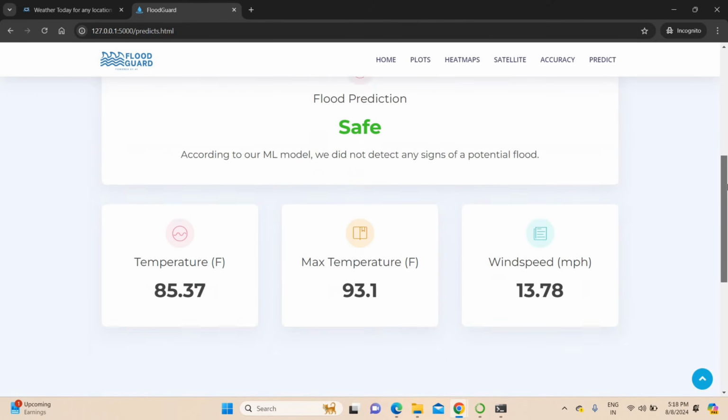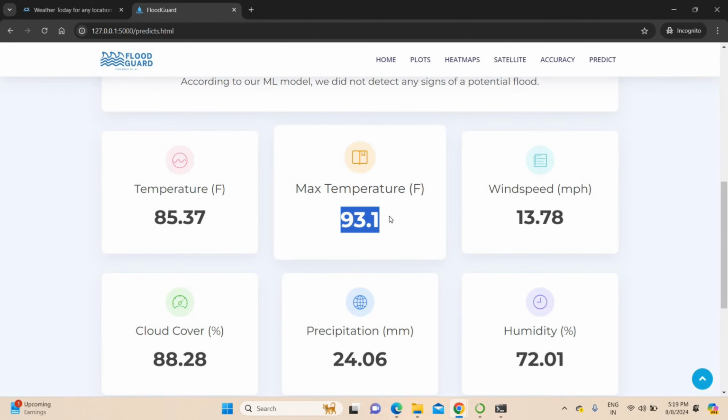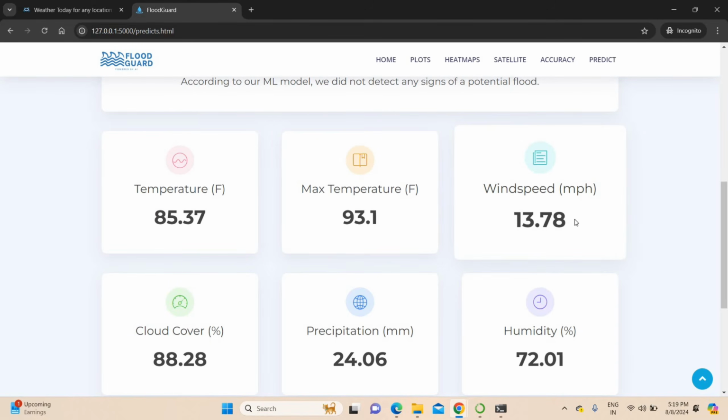Okay. So you can check the results also. In Chennai, the average temperature will be 85 Fahrenheit. Maximum temperature will be 93 Fahrenheit. What's the wind speed in Chennai we are getting? 30. This is today's results.